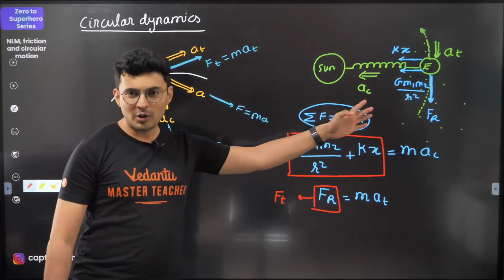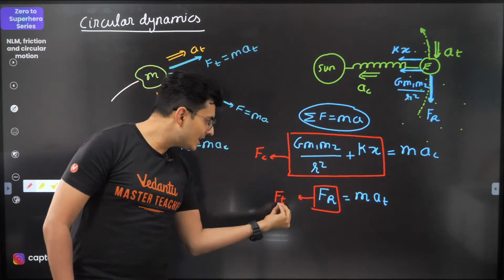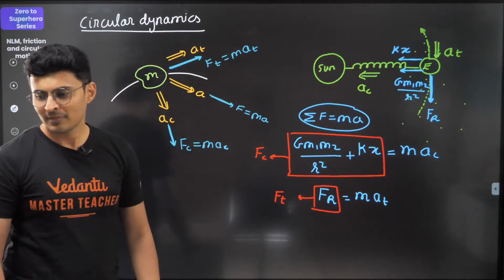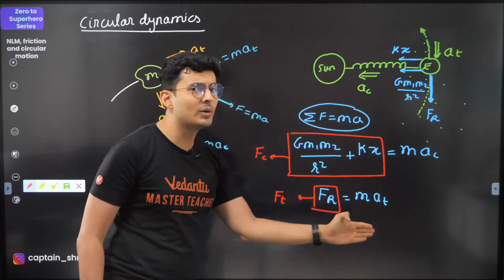I'm not talking about the orbit and all, Sushant. I'm just worried about FBDs. This is the tangential force. Did you now understand it? Clear? It's not a new force. It's just like solving normal Newton's laws.